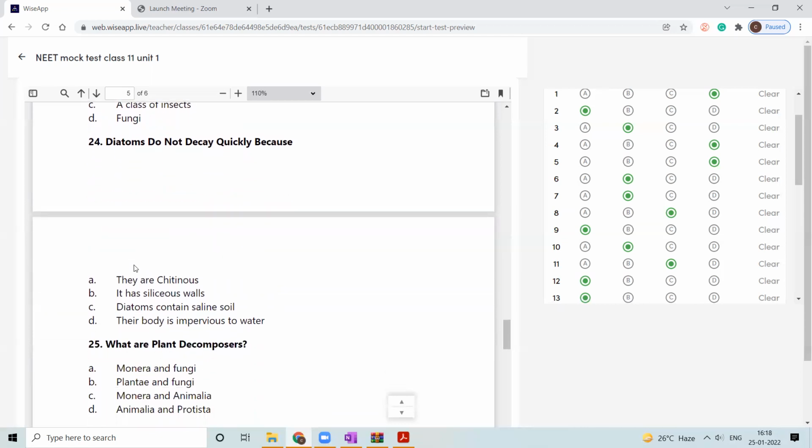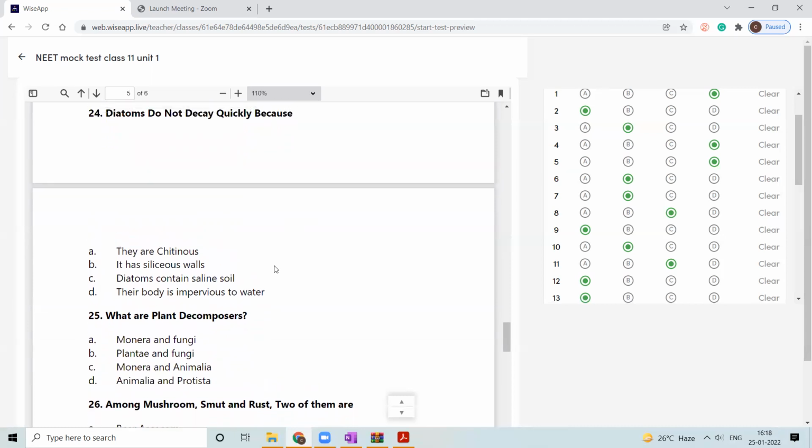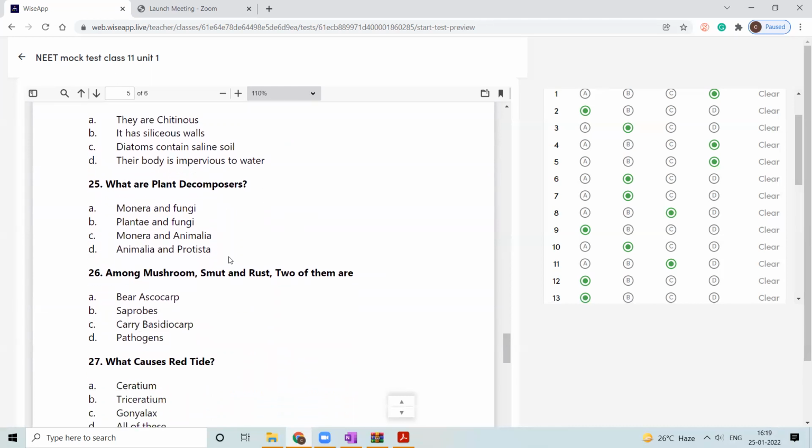Diatoms do not decay quickly because why do they not quickly decay? Are they chitinous, or do they have siliceous walls, or do diatoms contain saline soil, or is their body impervious to water? It has siliceous walls. Silica in them. They have silica in them.